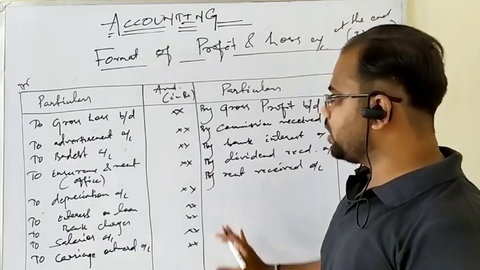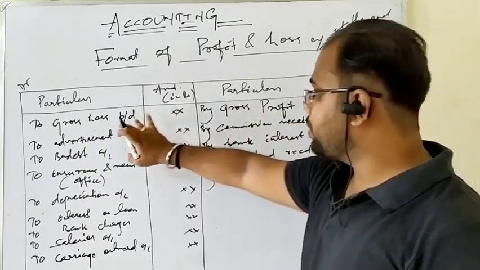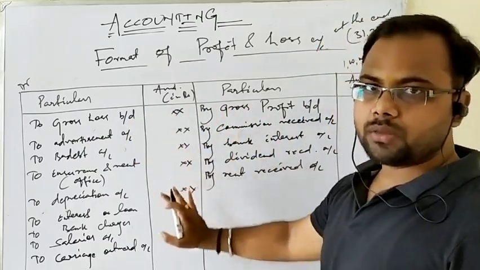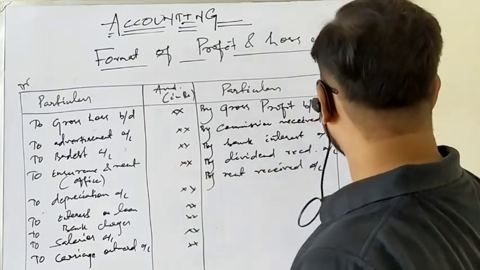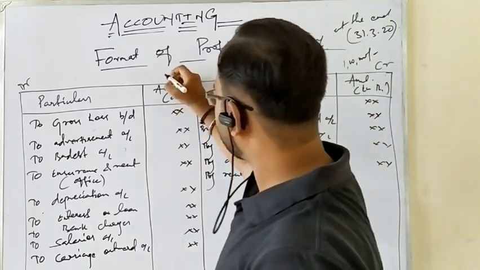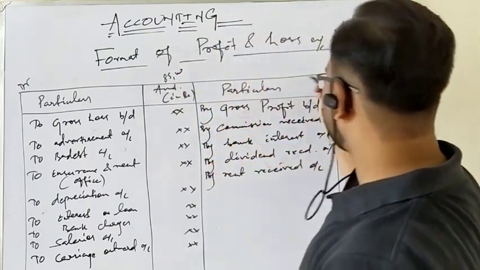And on the debit side total, you have to ignore gross loss if there is gross profit, because I have told you that out of these two only one can occur, and I have written both here only because of the format. So please don't be confused. Including gross profit, the total credit side, or the total indirect income, comes to 1 lakh, and the total indirect expenses come to 85,000. So tell me, which is the highest total?